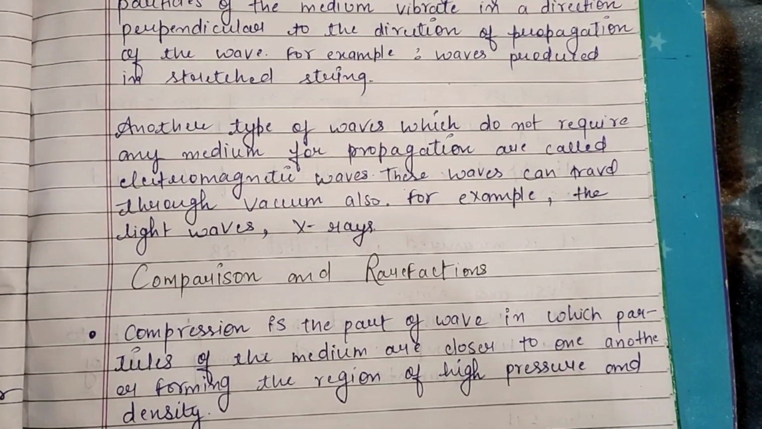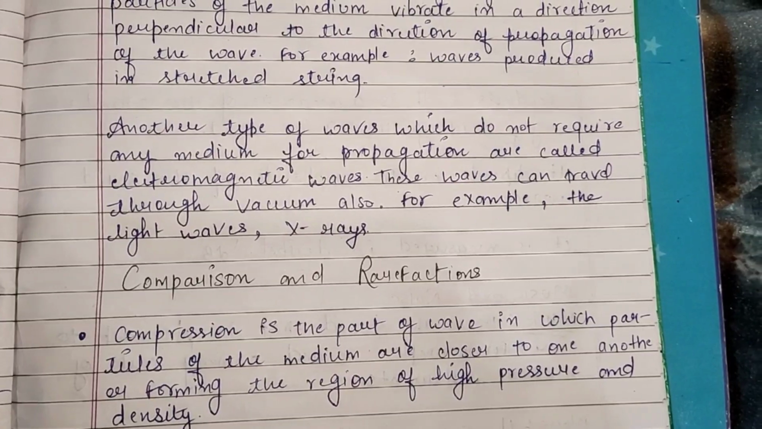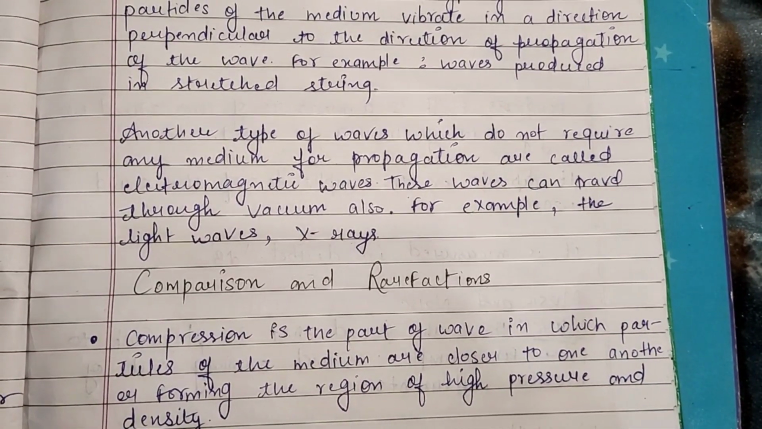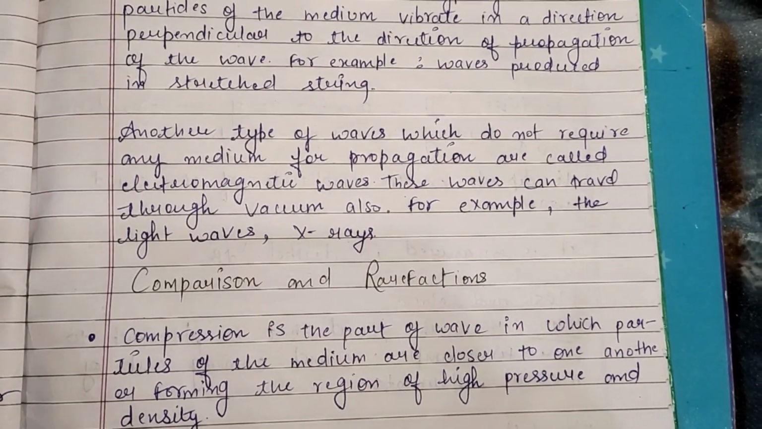Another type of waves which do not require any medium for propagation are called electromagnetic waves. These waves can travel through vacuum also. For example, light waves, X-ray.